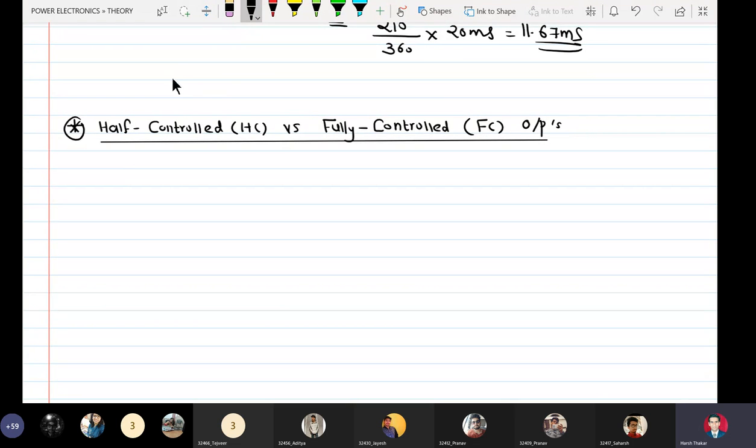So half wave and full wave are different things, and half controlled and fully controlled are two different things. Okay, let me make a point here.